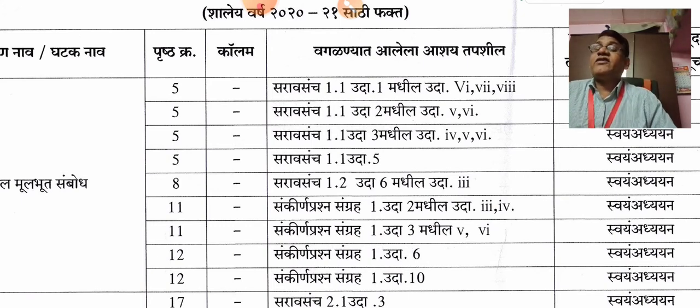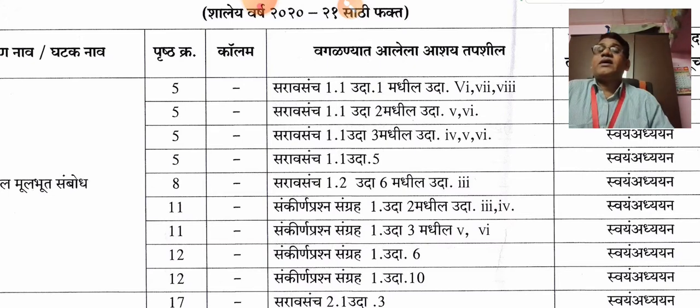See, I will explain once again. Page number 5, practice set 1.1, question number 1, that is example 1. In that example, the 6th question, 7th question and 8th question are omitted.